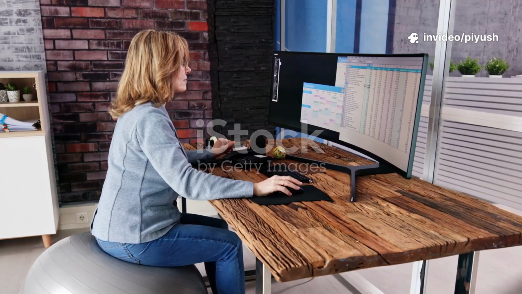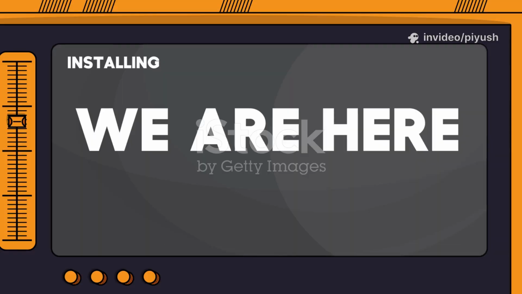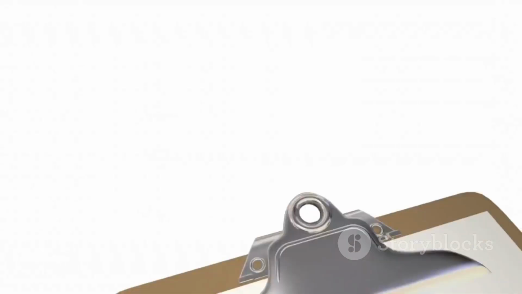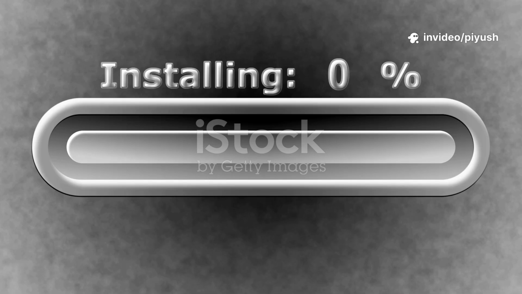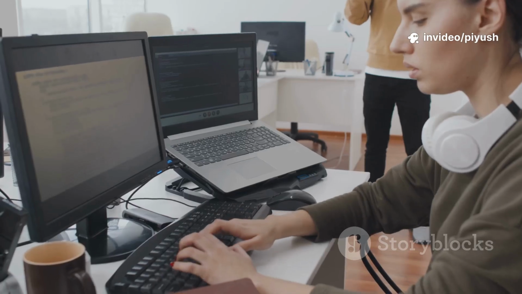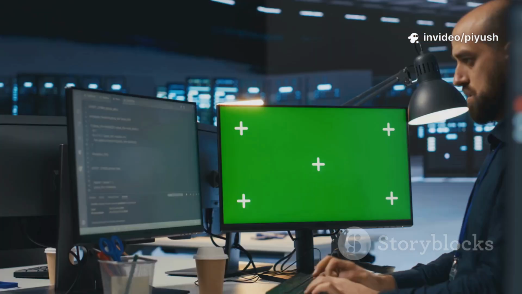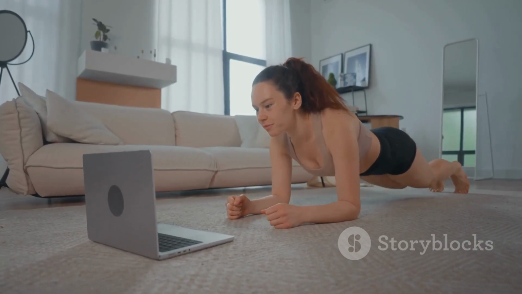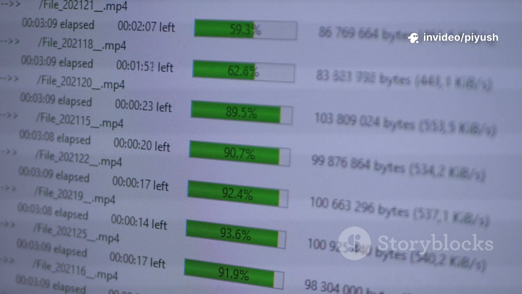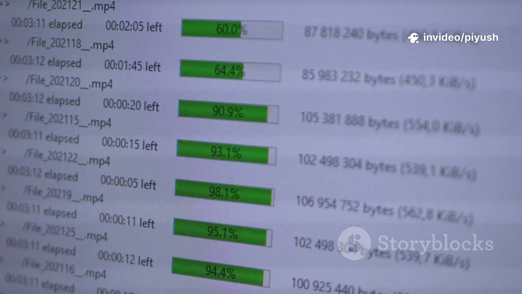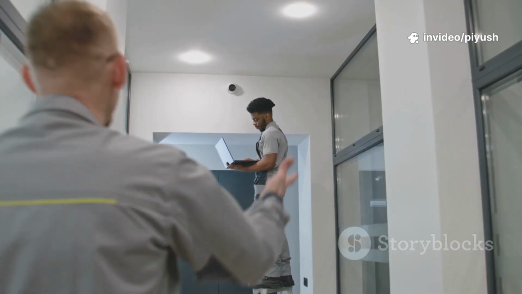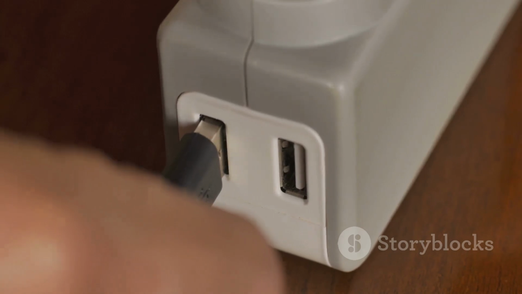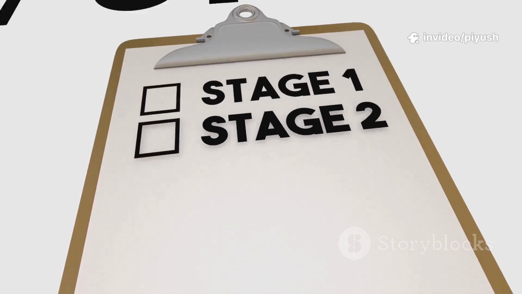You have now made all the important decisions and the automated part of the installation process will begin. The screen will change to a new view titled Installing Windows. This screen features a checklist of 5 steps that the installer will work through sequentially. You don't need to do anything at this stage except wait and observe. The process is fully automated from this point on, so you can sit back, relax, and watch your new operating system come to life. The computer will be busy copying files, installing features, and configuring settings, and it's best not to interrupt it in any way. Make sure your computer remains plugged into a power source throughout this entire phase. The first item on the list is copying Windows files.